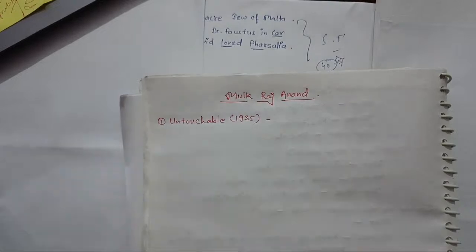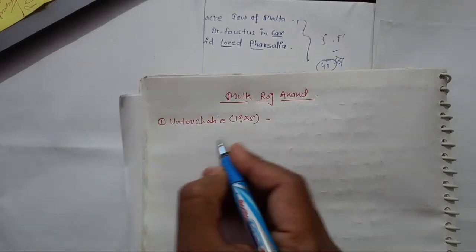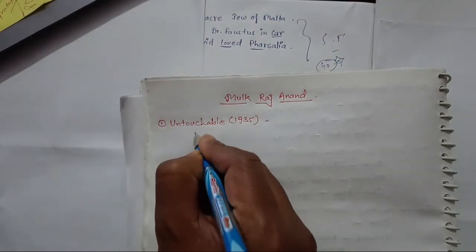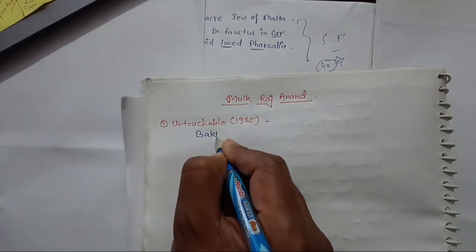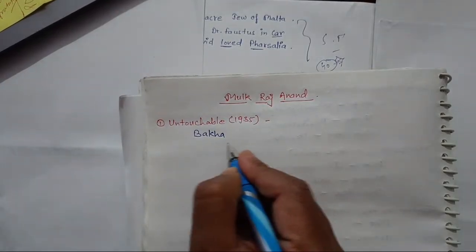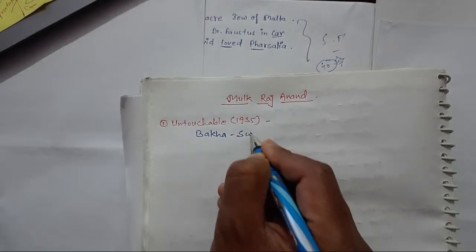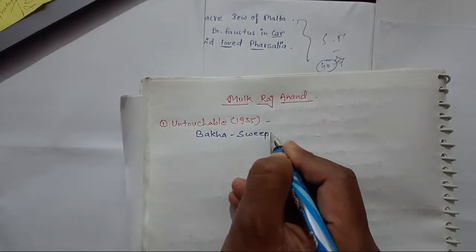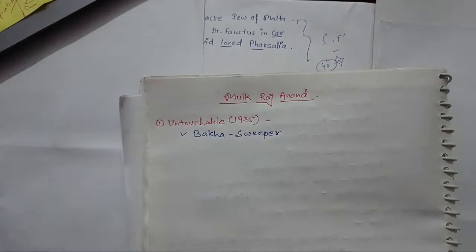1935. If we talk about the character, the important character is Bakha, the young untouchable sweeper. So you should write down the character Bakha, because this is asked in many exams. All right. So he was a sweeper. His job was sweeper. So you should remember this one.